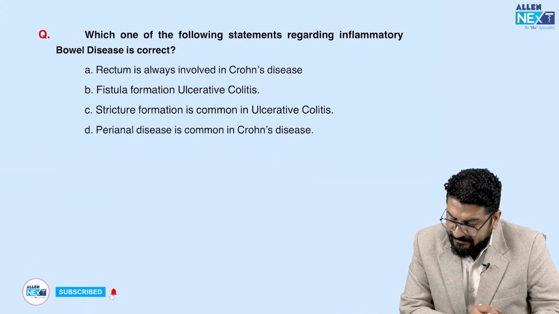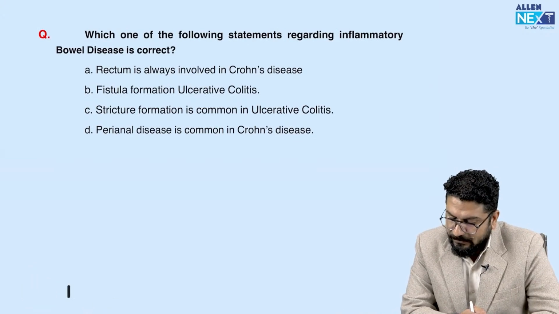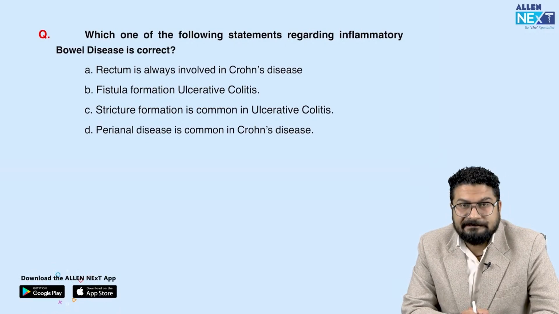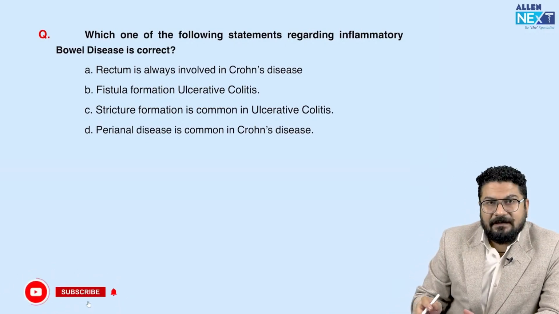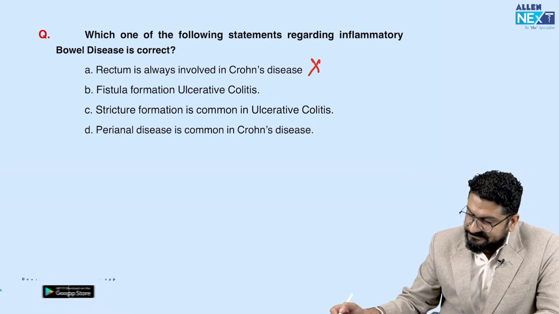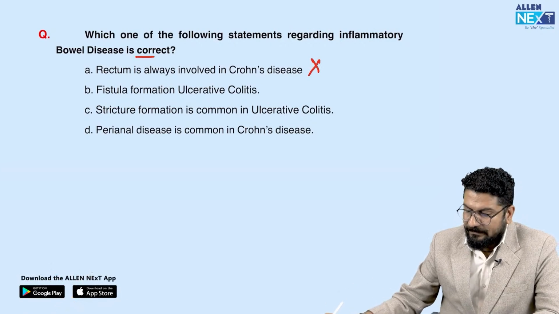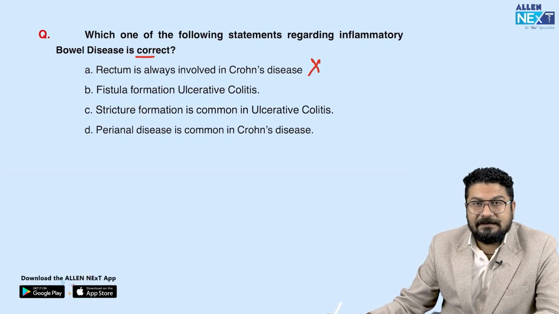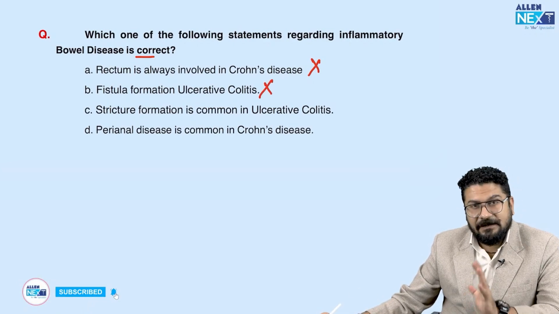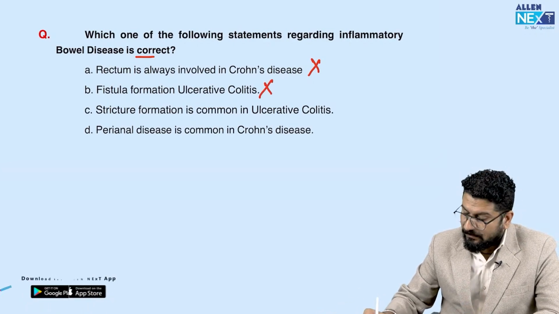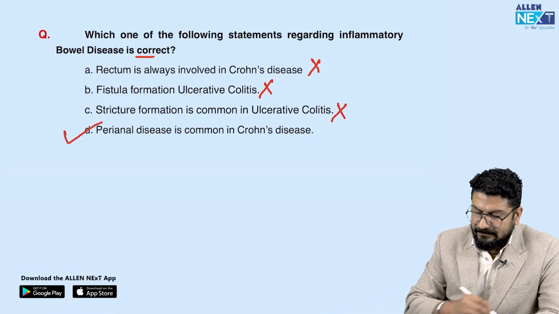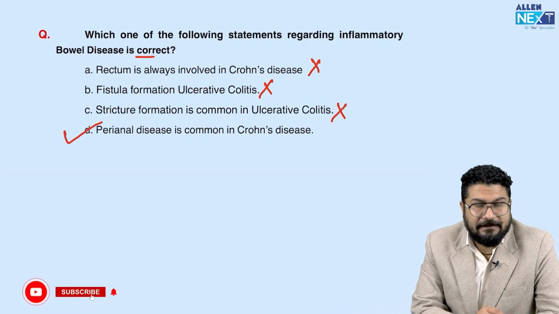Following regarding inflammatory bowel disease is correct. Rectum is always involved in Crohn's disease. Crohn's disease can involve any part from mouth to anus, right? And rectum is not always involved. In fact, it is spared. So they are asking you the correct statement. Fistula formation is seen in ulcerative colitis. No, fistula, these are features mainly of Crohn's disease. Stricture formation is also seen in Crohn's disease. Perianal disease is common in Crohn's disease. So that can be a true statement. Perianal disease is very common.